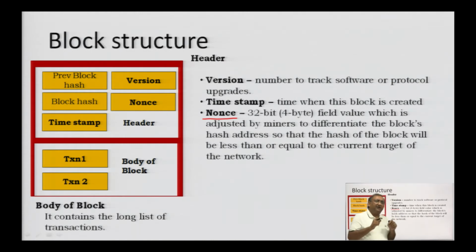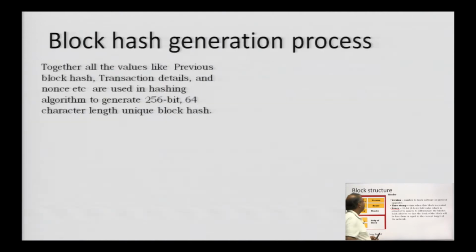So, to get that number, you need a number which can be used or changed by the miner to get that 256-bit field value. And one condition is that the block hash will always be less than or equal to the current target of the network. There is a field called difficulty, and a Merkle root that has to be taken care of here.